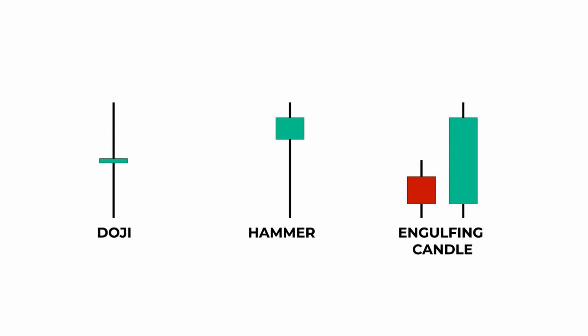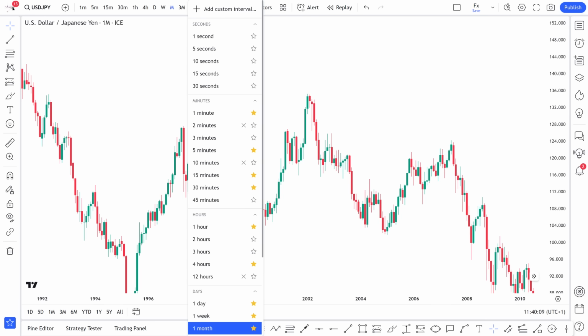Patterns formed by multiple candlesticks, such as dojis, hammers, and engulfing patterns, can provide valuable insights into potential market reversals or continuations. Timeframes in candlestick charts can range from as short as a few seconds to as long as several months. Selecting the right timeframe is crucial as it aligns with your trading strategy and objectives.